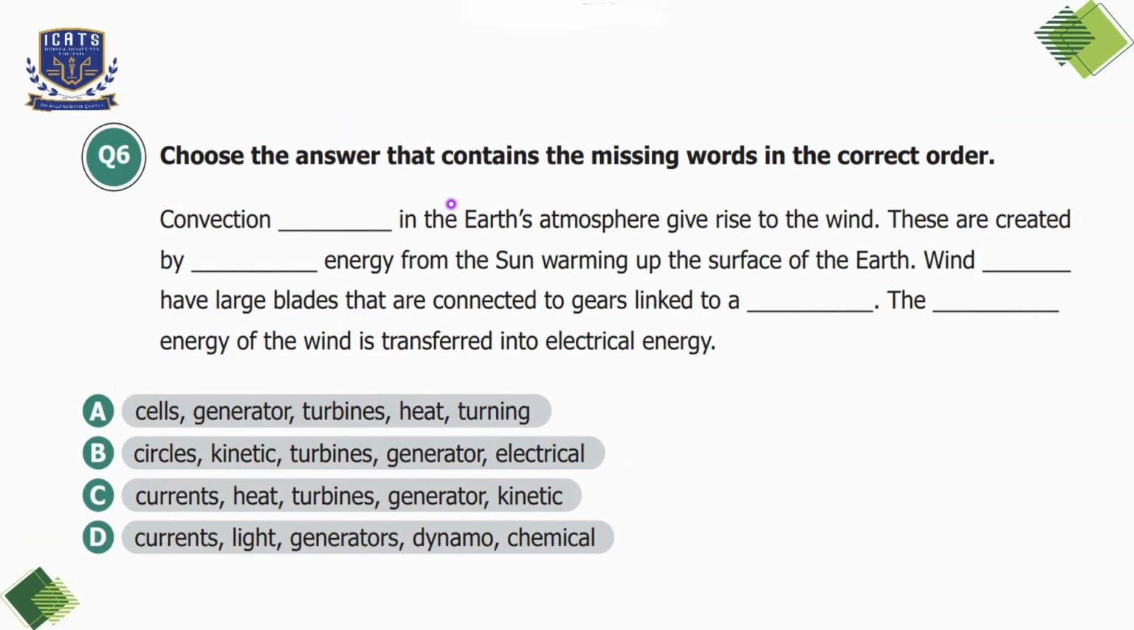Question number 6. Choose the answer that contains the missing words in the correct order. Convection currents in the Earth's atmosphere give rise to the wind. These are created by heat energy from the sun warming up the surface of the Earth. Wind turbines have large plates that are connected to gears linked to a generator. The kinetic energy of the wind is transferred into electrical energy. So I'll choose option C here because this is representing the correct order of the missing words for the given text.